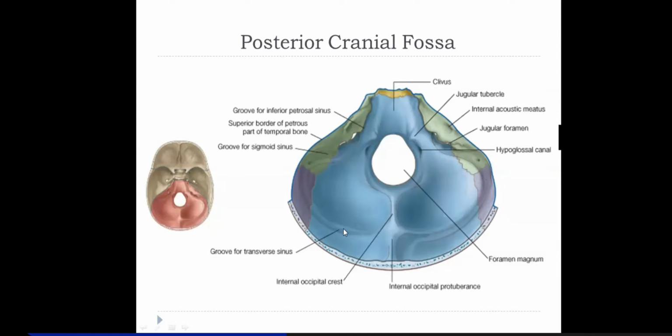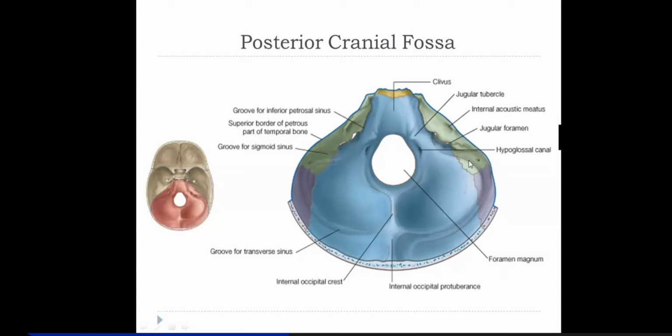So if you talk about the transverse sinus, it actually crosses the occipital bone, then crosses the posterior inferior angle of the parietal bone, and then reaches the petrous bone on the posterior surface. Then it courses in a sigmoid way, the sigmoid sinus runs over the petrous as well as the occipital bone to reach the jugular foramen.